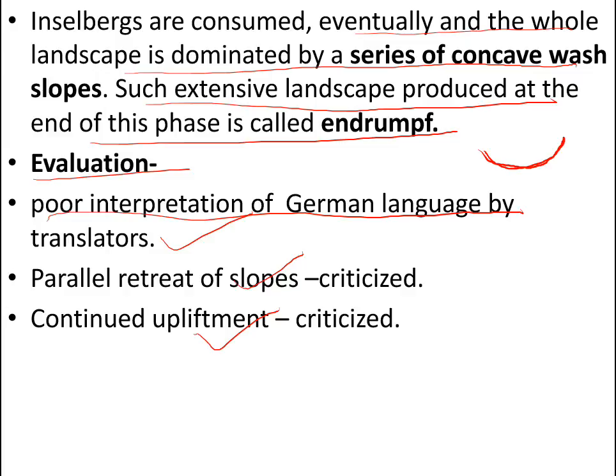In this theory, from the Primarumpf there is upliftment, and during the upliftment there is vertical downcutting and V-shaped valleys. Initially there are convex slopes, and these convex slopes finally turn into concave slopes, and the gravity slopes are disappearing slowly and becoming